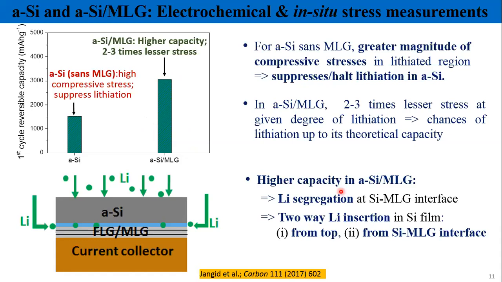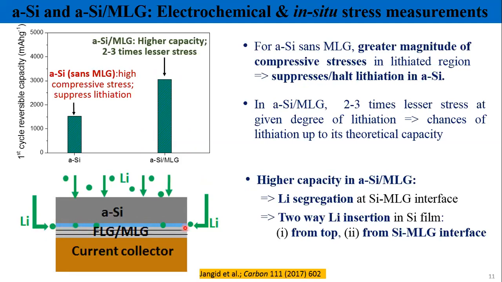presence of graphene. There may be two reasons for the higher lithium capacity in silicon in the presence of graphene. One is that lithium gets segregated at the silicon graphene interface. At this interface, denoted by this sky blue color, before the cycling only, these lithium ions get accumulated.